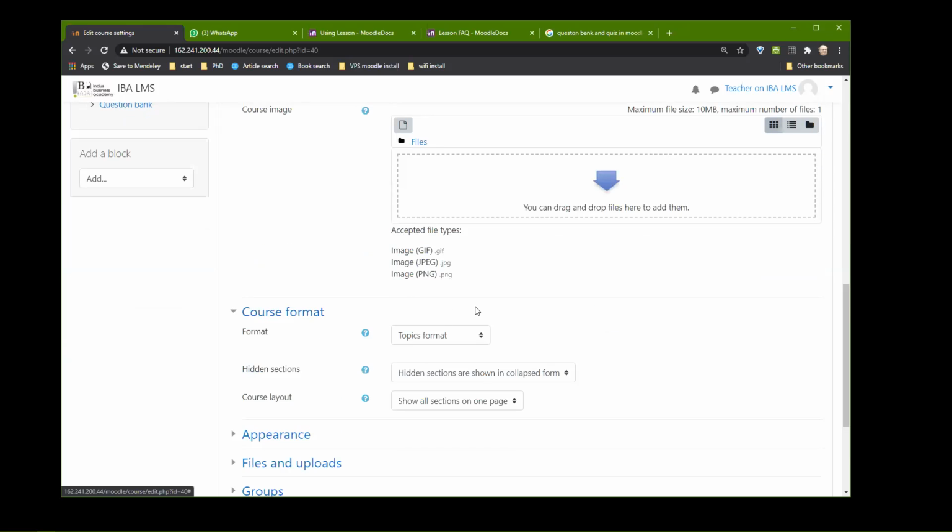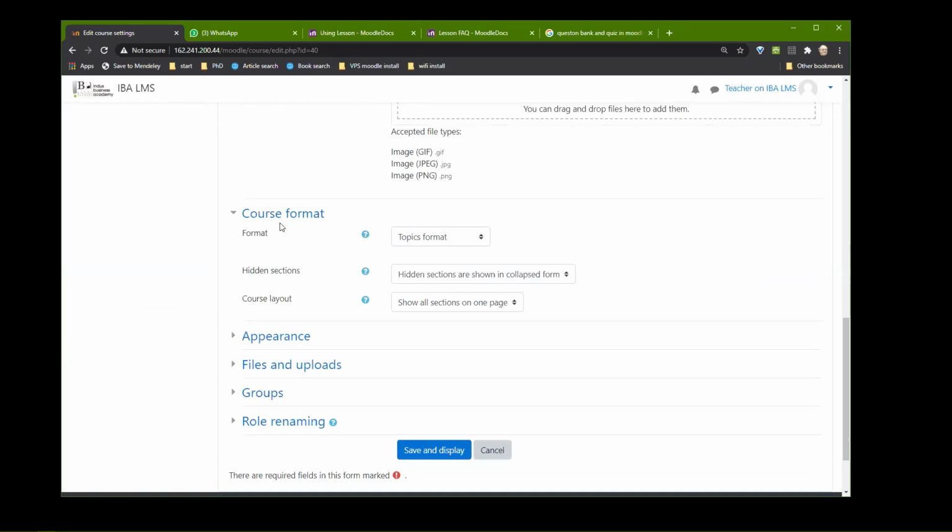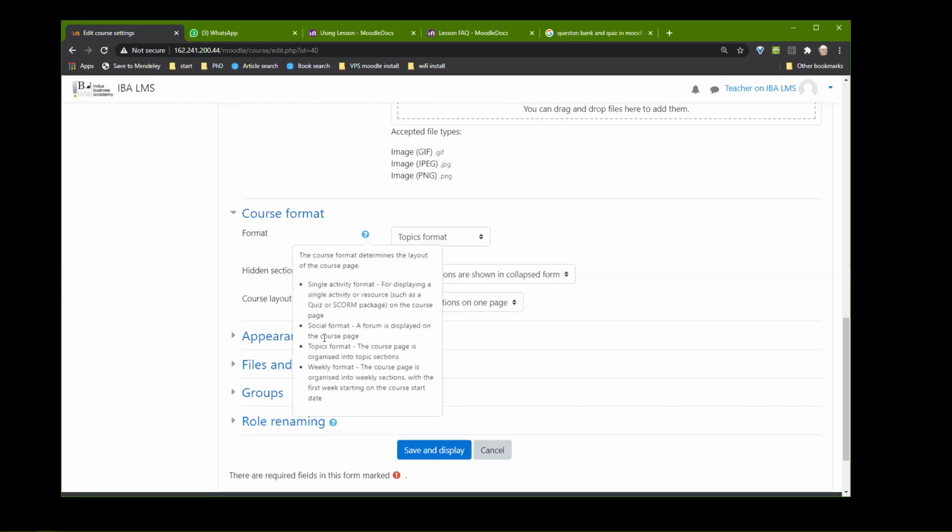Now you come to something called course format. Now each course, as you saw, it was like topic 1, 2, 3, 4. You can either have it as topic, or you can have it as weeks, or you can have something called social, which I don't know much about. I can do a question mark out here, it tells you. Social format is only for creating a lot of forums. So we don't need that. So we either do it by topic or we do it by week.